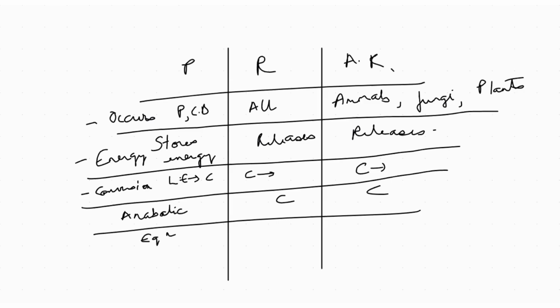Then the last point, a very important point, we could talk about ATP, right? We could talk about ATP, which is produced by photophosphorylation. Phosphorylation is basically adding a phosphate. Photo means we are using light. So that is why it is called photophosphorylation. So here in photosynthesis, we are making ATP. We are storing energy. So of course, we are making ATPs, right? We understand now ATP is the energy currency of a cell.